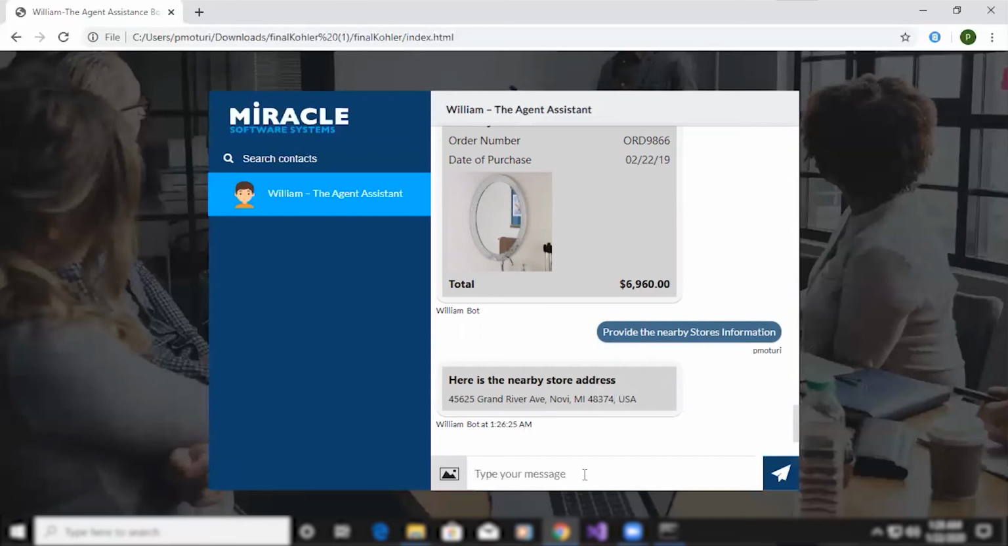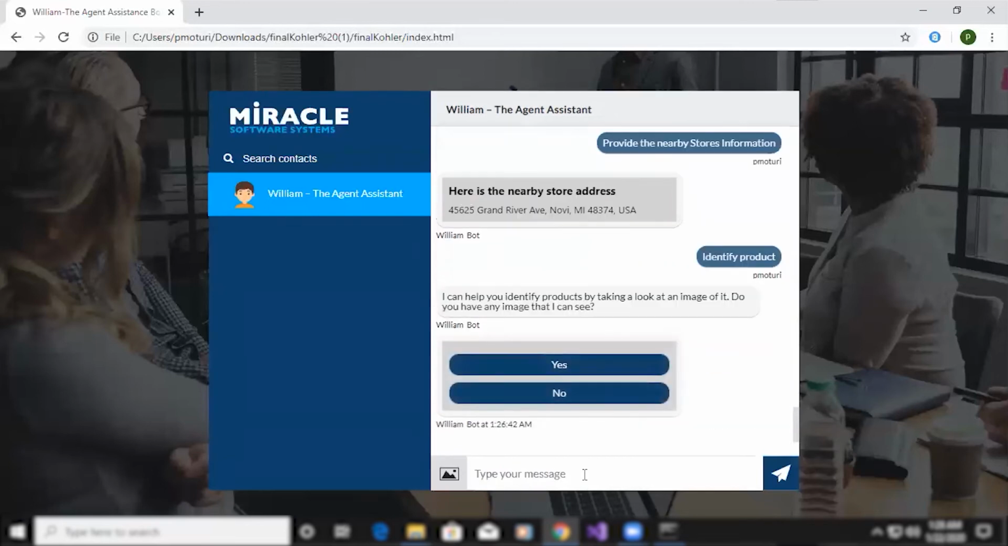Now I would like to identify a product. So it is saying, I can help you to identify products by taking a look at an image of it. Do you have any image that I can see? So if you want to identify any product, you need to upload the image of that product.